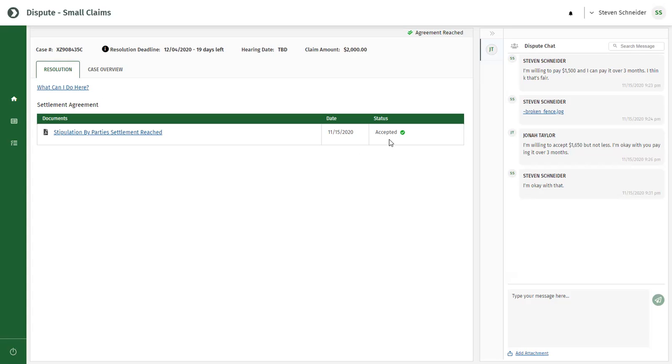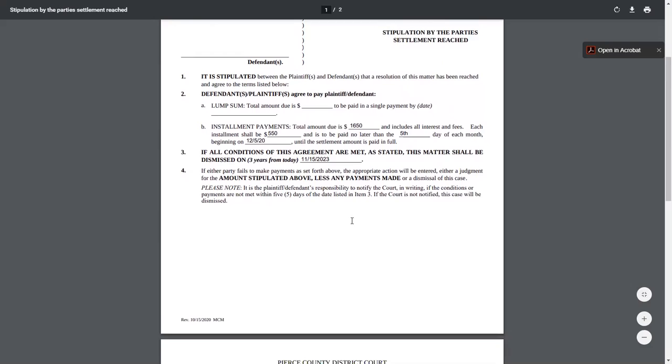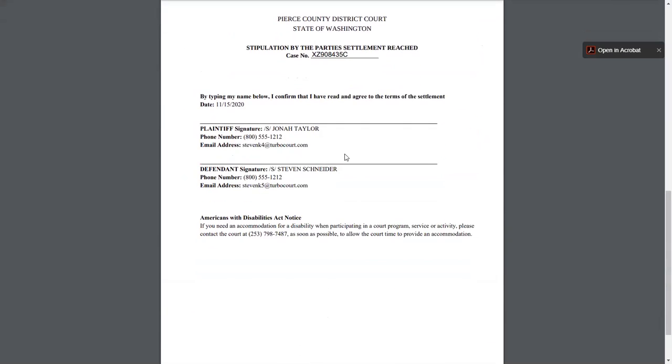It shows that you have accepted the agreement, and the status is now Agreement Reached. When you click on the agreement now, you will see your electronic signatures that appear on page 2.